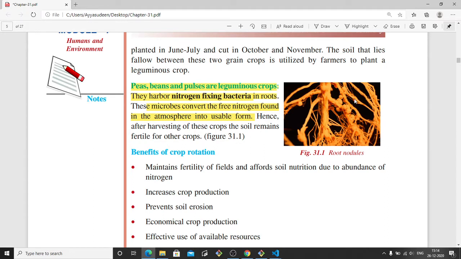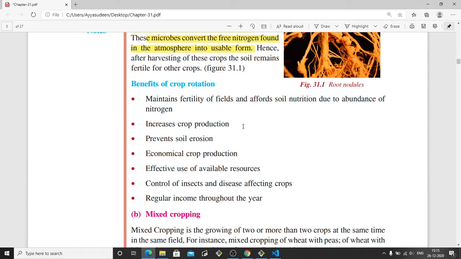These roots have nitrogen fixing bacteria in them. The nitrogen fixing bacteria can grow well in these roots. So, what is nitrogen fixing bacteria? These bacteria or microbes convert the free nitrogen found in the atmosphere. In the air, the free nitrogen will be there. These microbes can fix that nitrogen into the soil, into a usable form. So that nitrogen will be used for crops that need nitrogen to grow well.